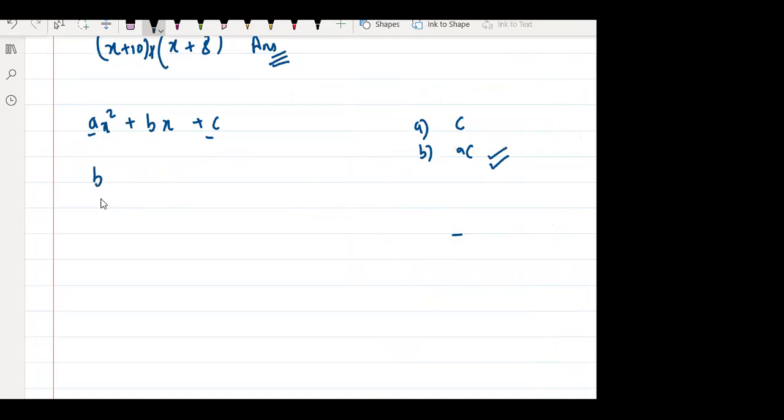So, B should be divided in such a way, M and N, right? That M plus N should give me what? M plus N should give me B. Correct. And what is M into N? M into N should give me A into C.